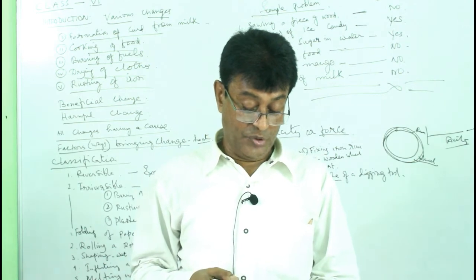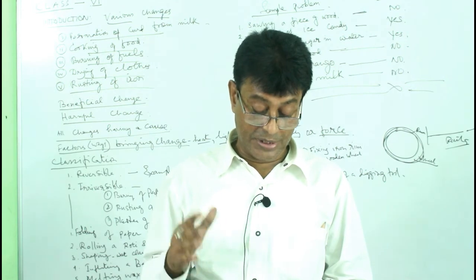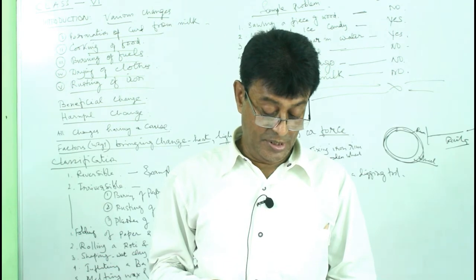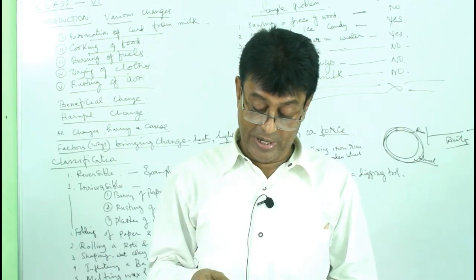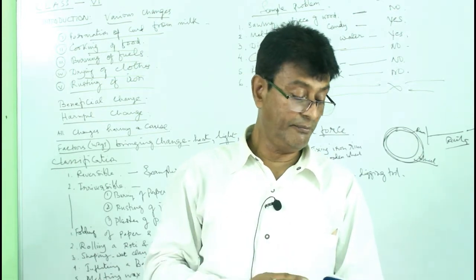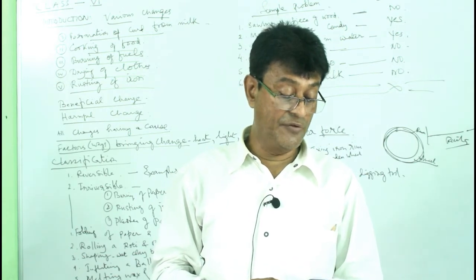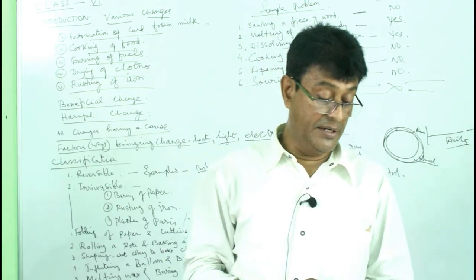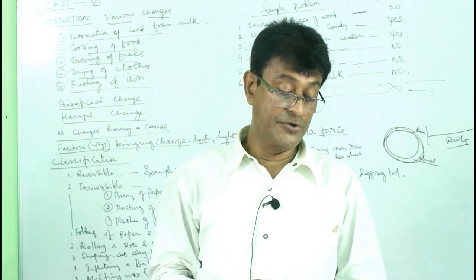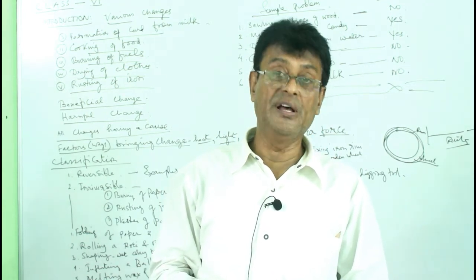Question number 15. 2 examples of reversible change are ice to water and water to ice, and number 2, melting of the wax. Now question number 16. 2 examples of irreversible changes are formation of curd from milk and rusting of iron. Question number 17. Iron blade is heated, expanded, and then fixed to the wooden handle. The property is expansion of the metal by means of heat.